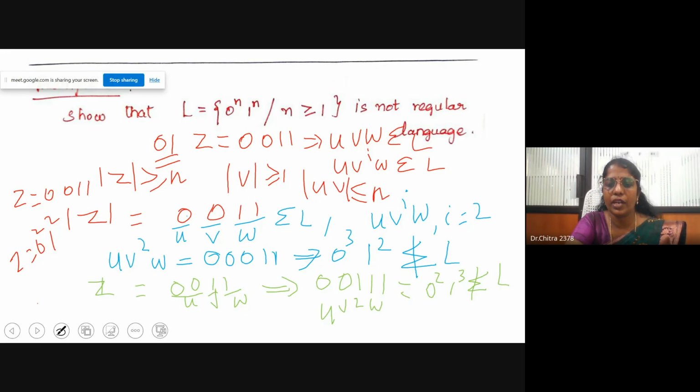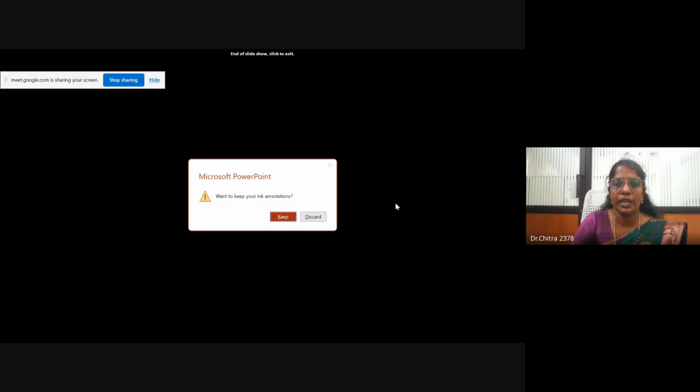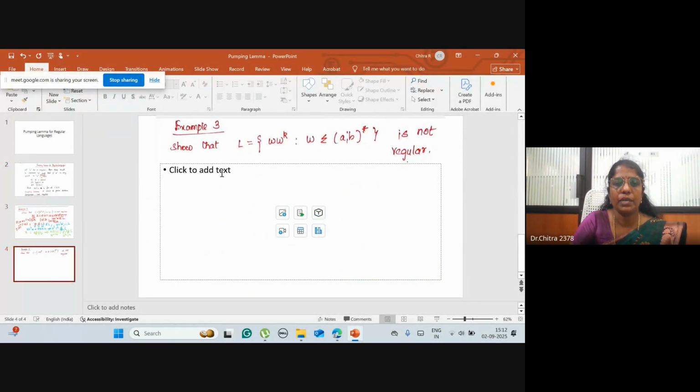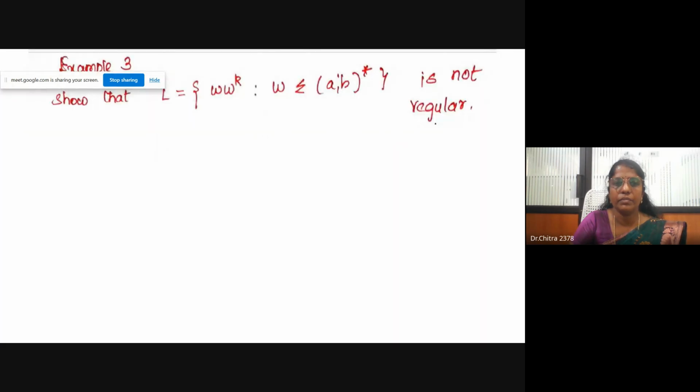If it were a regular language, U V square W would also belong to 0 power n, 1 power n. Here it does not belong to 0 power n, 1 power n. Hence, by using the pumping lemma, we prove that the language is not regular. Similarly, we can prove one more example. Show that L equal to W W power R, where W belongs to (a, b) star, is not a regular language.